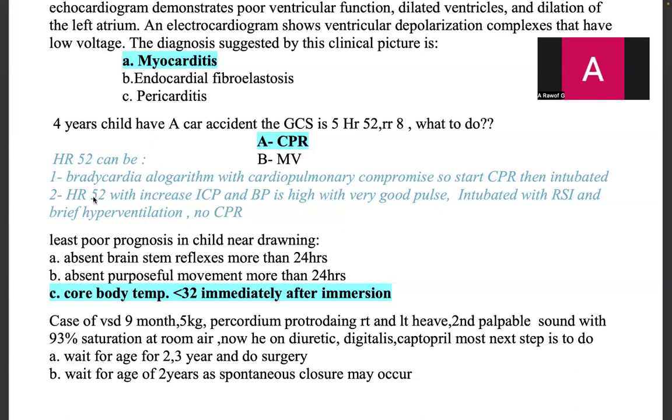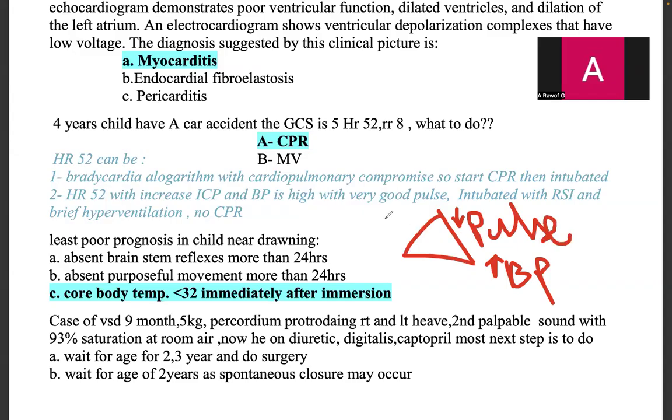But suppose the case is heart rate 52 with increased intracranial pressure. How do you know increased intracranial pressure? That is Cushing's triad. Cushing's triad means increased blood pressure, but bradycardia, reduced pulse, and reduced respiration, bradypnea.